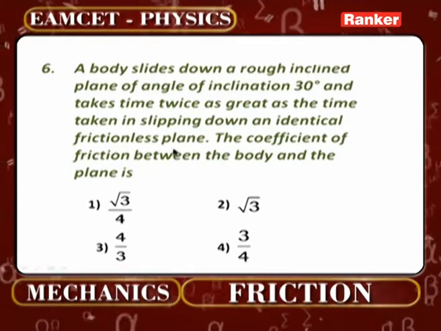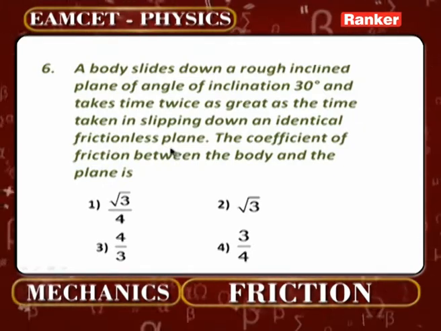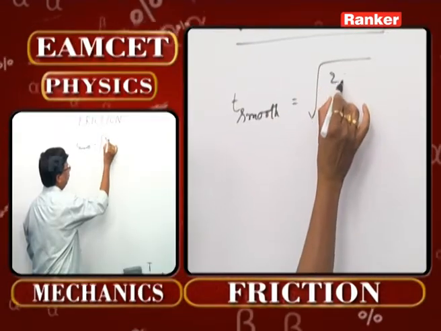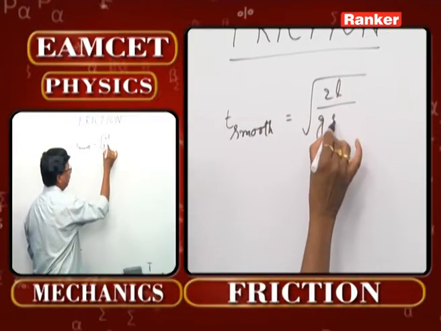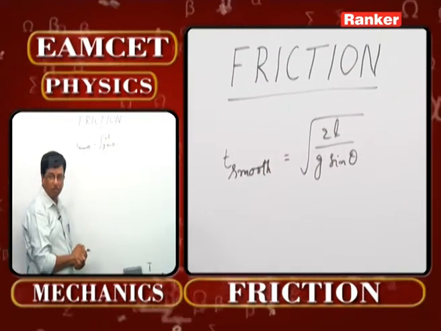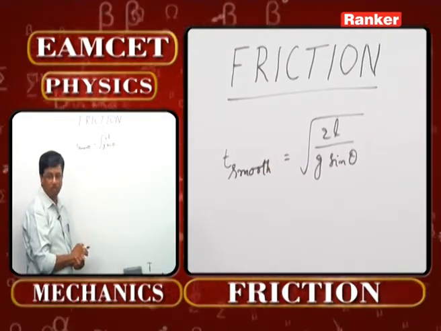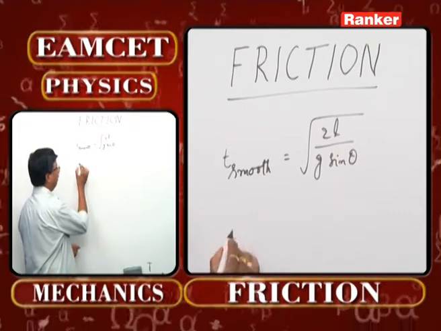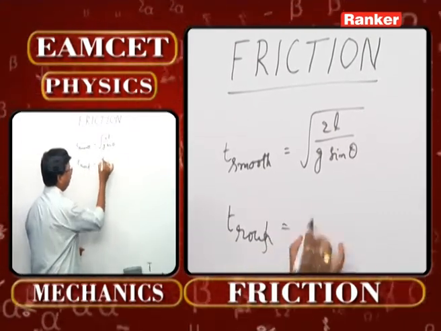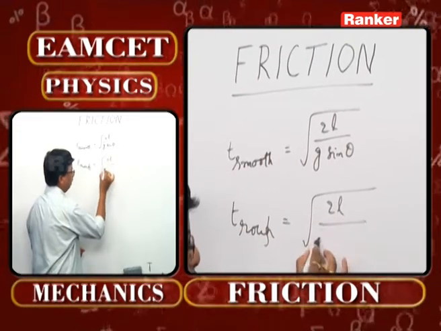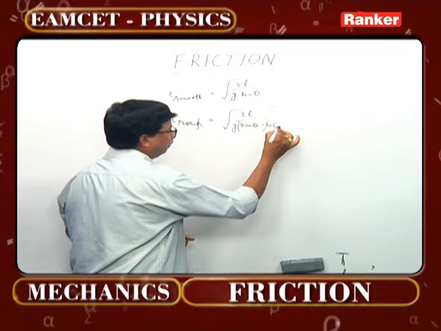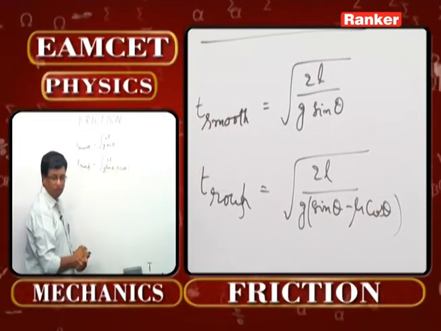Come to the concept here. Time taken on a smooth inclined plane, that is under root 2L by g sin theta. That is the formula. L being the slanting length of the inclined plane, theta being the angle of inclination over there. Exactly like that, T on a rough surface, if we write it, is under root 2L by g into sin theta minus mu cos theta. That is the formula we are having.